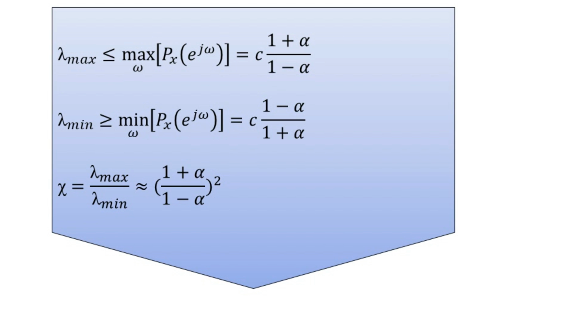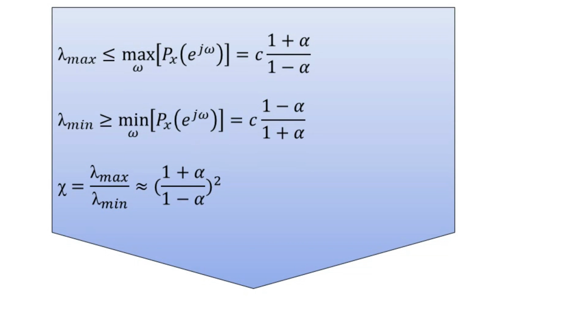Now the part B question is, what effect does the value of c have on the rate of convergence? The solution to part B: as the constant c changes, the eigenvalues are scaled by c. However, the condition number, the ratio of lambda max to lambda min, approximated to the square of 1 plus alpha divided by 1 minus alpha, is totally unaffected.